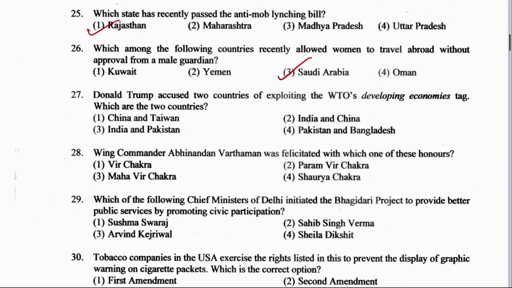Next question 27. Donald Trump accused 2 countries of exploiting the WTO's developing economies tag. Which are the 2 countries? China, Taiwan, India, China, India, Pakistan or Bangladesh and Pakistan? The right answer is option number 2, India and China.